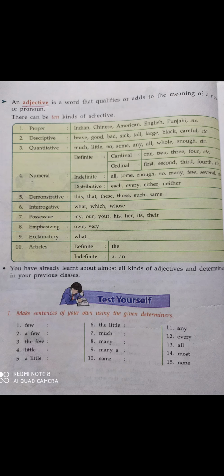Now good example. Example is a noun, good becomes an adjective. Bad people: people is a noun, bad is an adjective. Like this you can use all the adjectives before noun. I hope you understand that all the adjectives describe noun. They add to the meaning of noun. So whatever word you find that adds to the meaning of noun, it becomes an adjective.